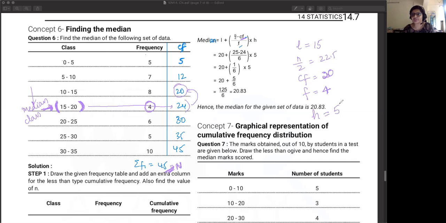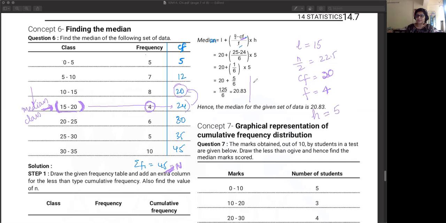Okay. Manasvi got 68. Again, Manasvi, if your median is lying between 15 to 20, then it should be between 15 and 20. Okay, Mihika is also getting 18.12. Yeah. So I think the answer should be 18.125.